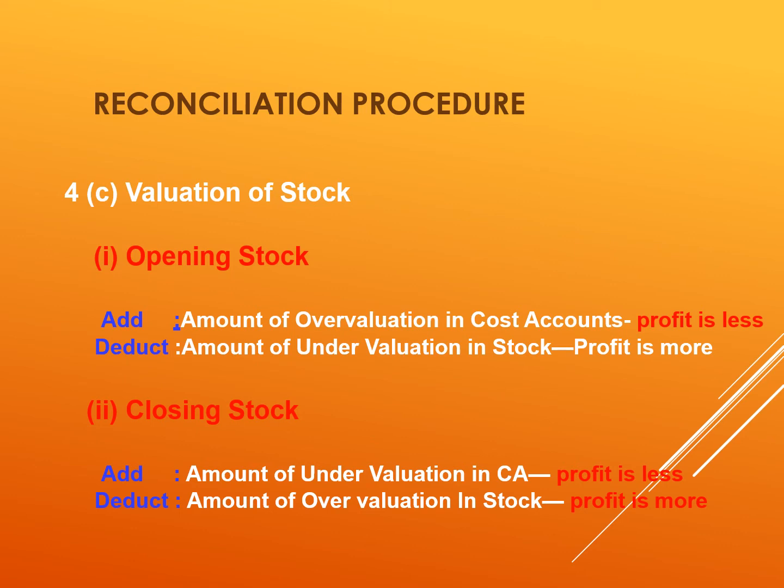Next reason is valuation of stock. If opening stock is overvalued, you have to add it into the cost profit, and if the opening stock is undervalued, then you have to deduct the undervalued portion of the stock from the cost profit. Further, closing stock valuation. The amount of undervaluation in cost accounts should be added to the cost profit, and if the closing stock is overvalued in cost accounts, then you have to deduct that amount.